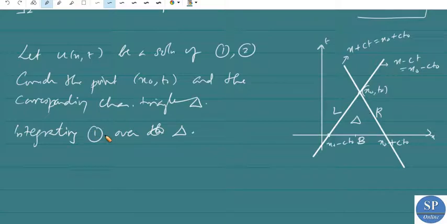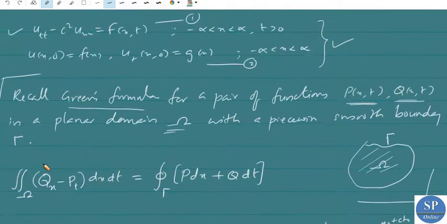Before integrating this, we can rewrite equation number one as u_tt minus c square u_xx equal to f of x comma t. So this can be written as minus f of x comma t is equal to c square u_xx minus u_tt.